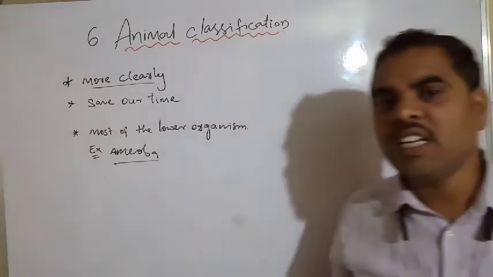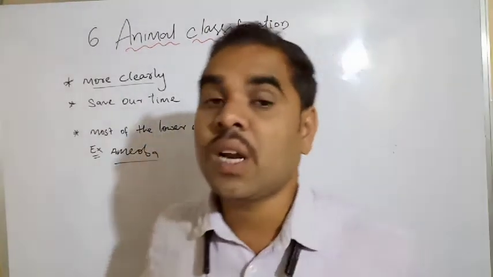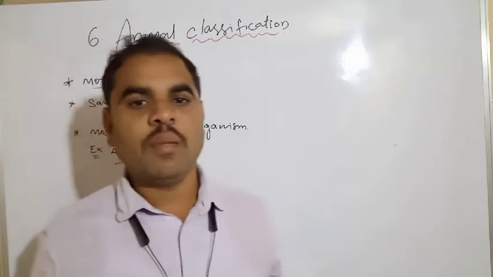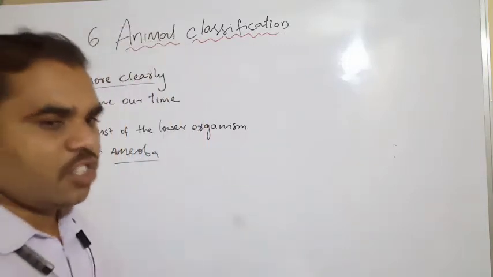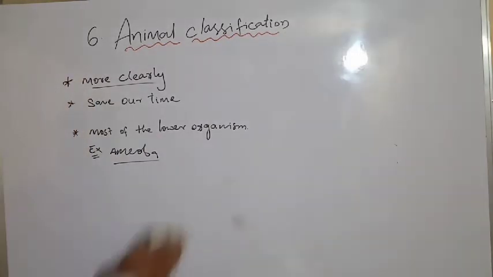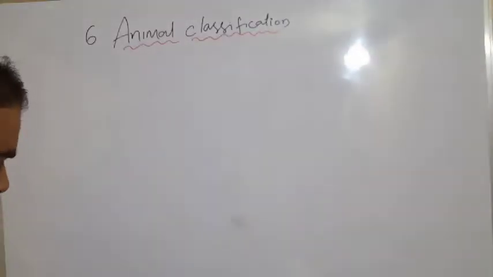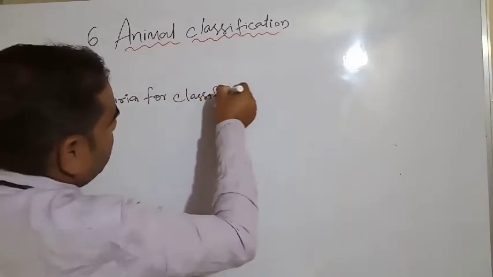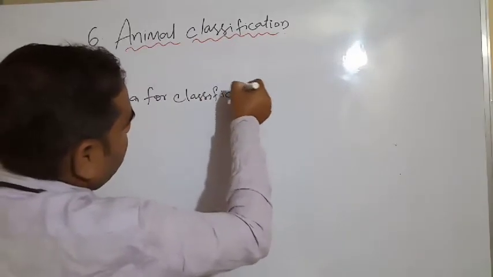Criteria for classification. What criteria should we use for the classification of animals? We have to learn the classification of animals here.